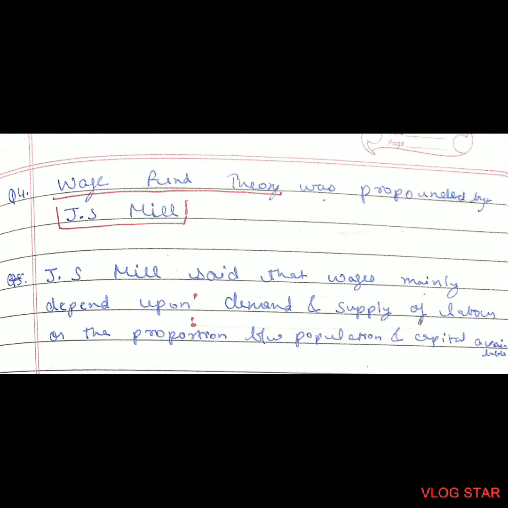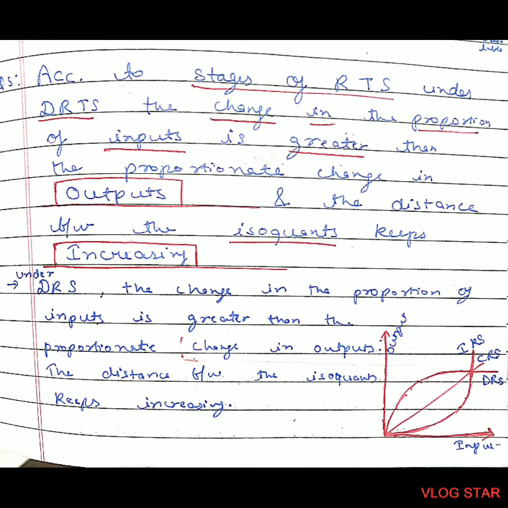Fifth question, according to stages of returns to scale, under decreasing returns to scale, the change in the proportion of inputs is greater than the proportionate change in outputs, and the distance between the isoquants keeps increasing. Under decreasing returns to scale, the change in the proportion of inputs is greater than the proportionate change in the outputs. The distance between the isoquants keeps on increasing.